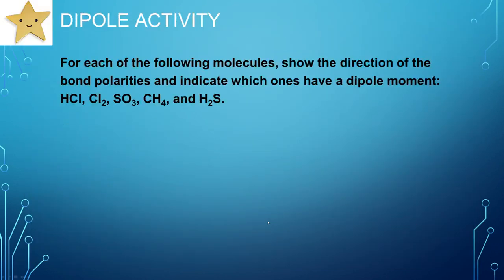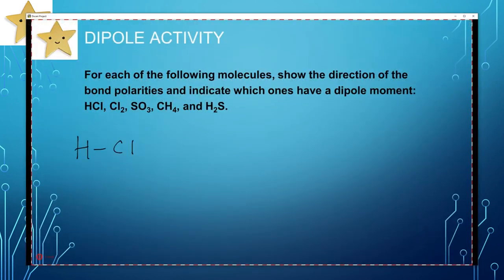All right. For each of the following molecules, show the direction of the bond polarities and indicate which ones have a dipole moment. Okay, so we got HCl, and there's our dipole. Cl2 looks like this, the Lewis structure. So I'm going to write dipole here. So this one has a dipole moment, and that's what it looks like. This one has no dipole, because chlorine and chlorine are the same atoms. SO3, let me see if I have that one drawn, SO3.